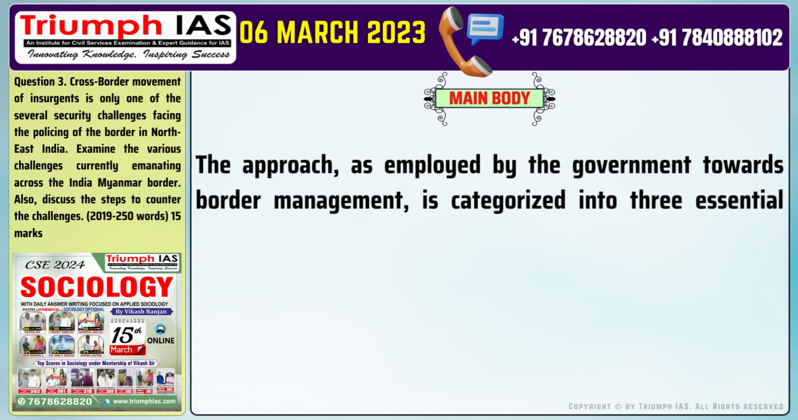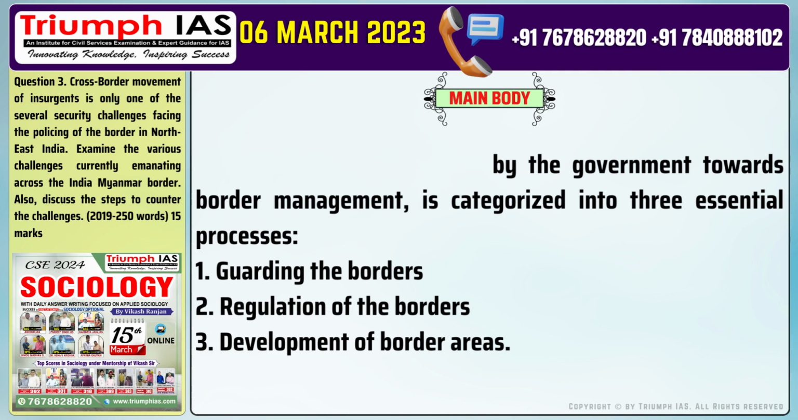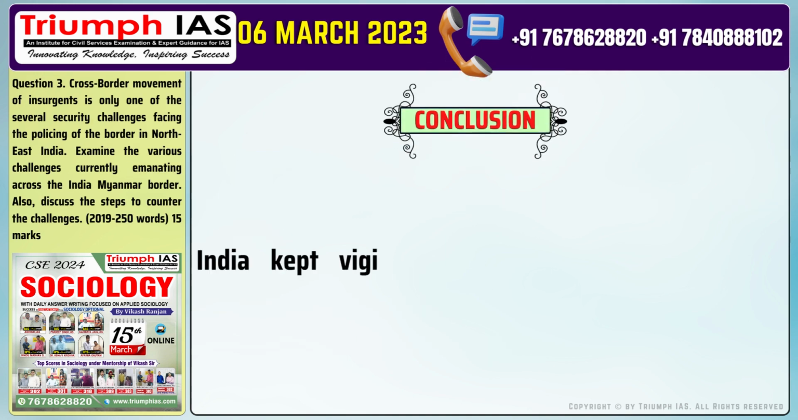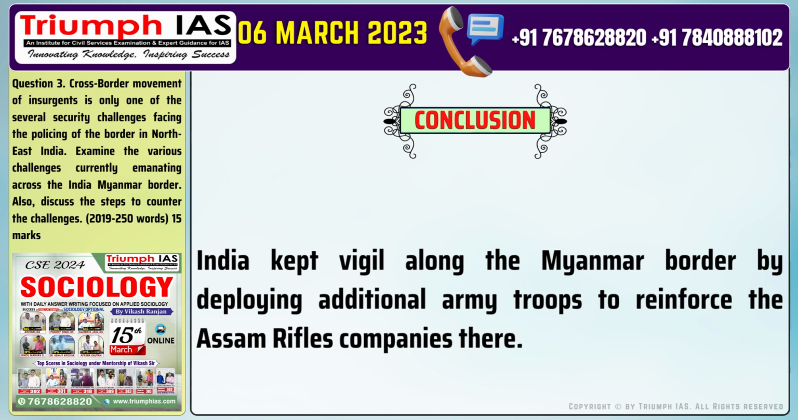Number 1. Guarding the borders. Number 2. Regulation of the borders. Number 3. Development of border areas. The conclusion of the answer: India kept vigil along the Myanmar border by deploying additional army troops to reinforce the Assam Rifles companies there.